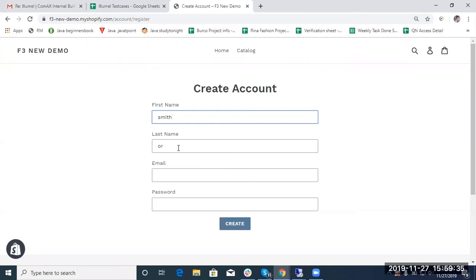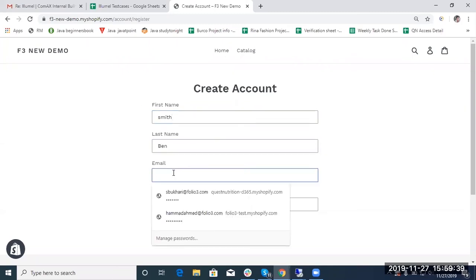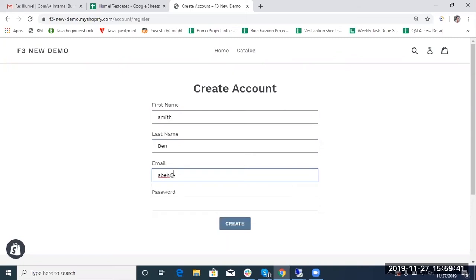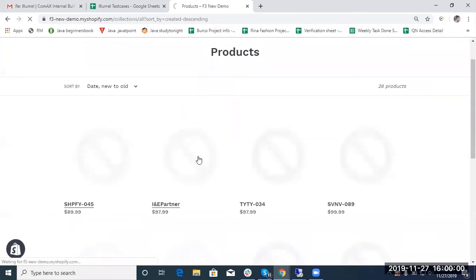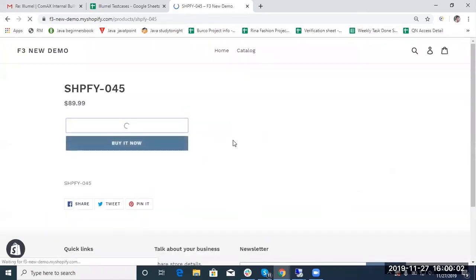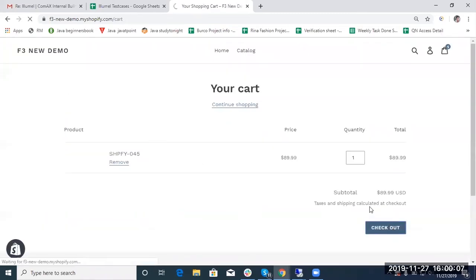In the fourth use case, I will place an order as a customer on the e-commerce store and let the connector sync the customer and order details to ERP. I am signing up as a new customer now. And now I am placing an order on the e-commerce store.